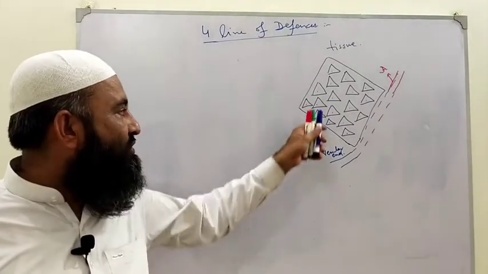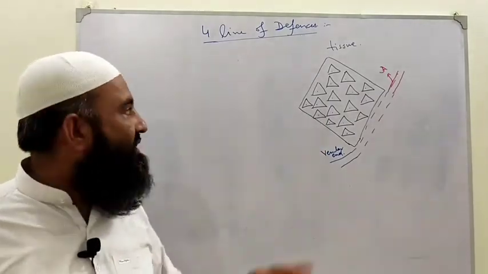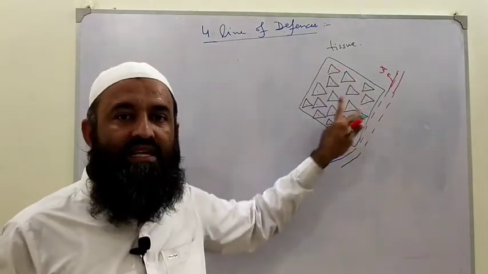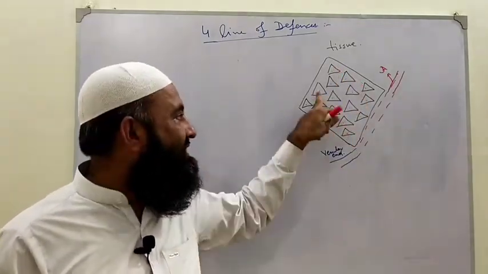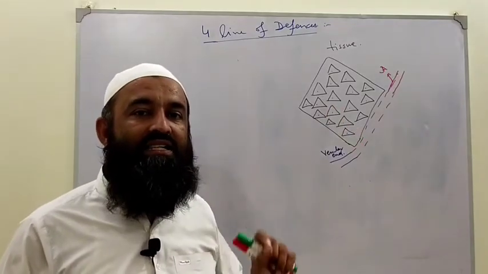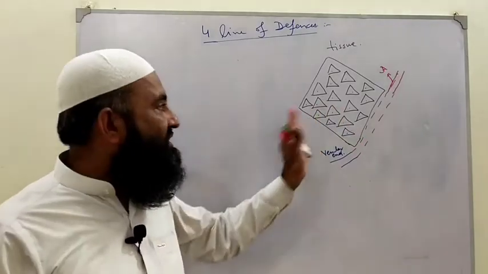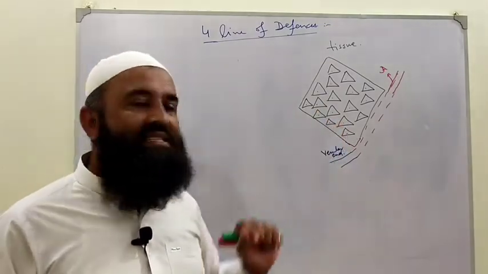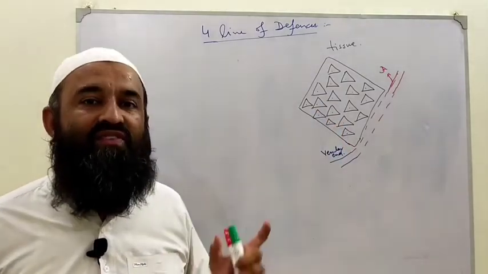Okay, what is a tissue? See, a tissue is a collection of similar cells. See here, we have made similar cells. A collection of similar cells is called a tissue. So this is a tissue. Each tissue is composed of cells, and these cells are supplied by blood vessels.